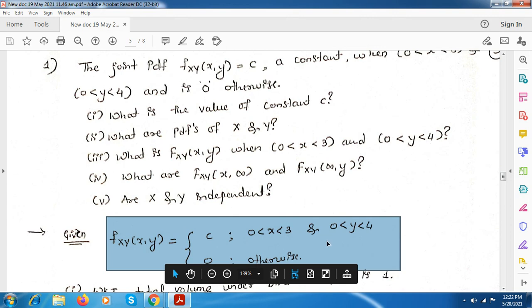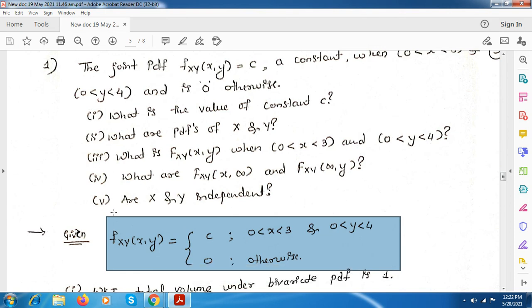So just note down till here. Note down all these questions, whatever they have asked. They have asked 5 things. First one is the constant c, and here they have asked the PDFs for X and Y. Here they have given the joint PDF.